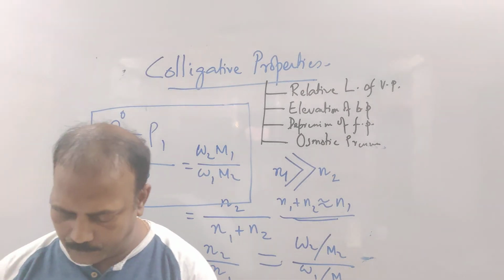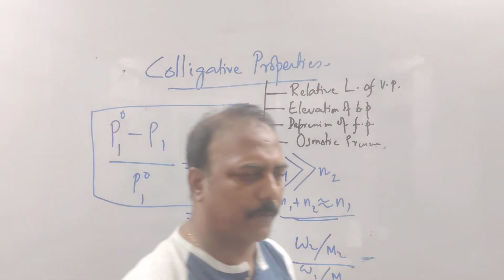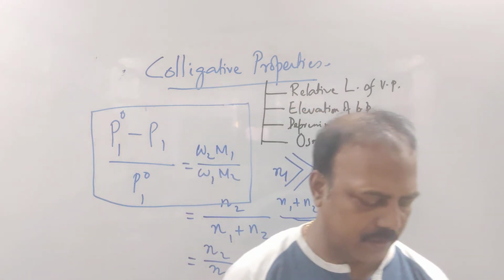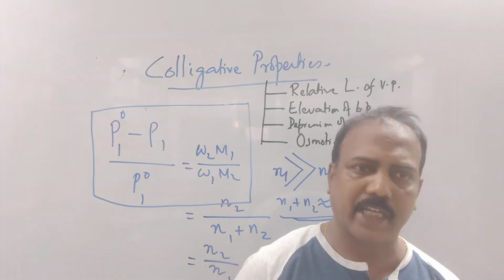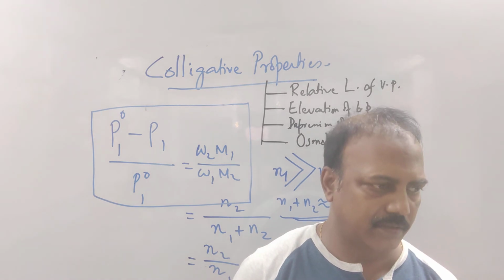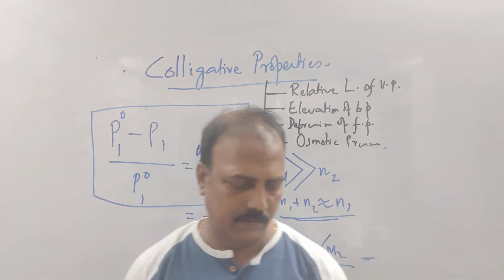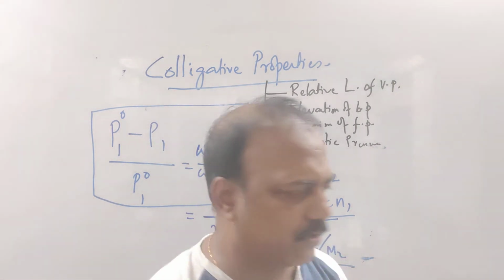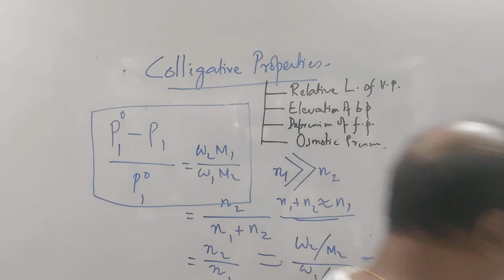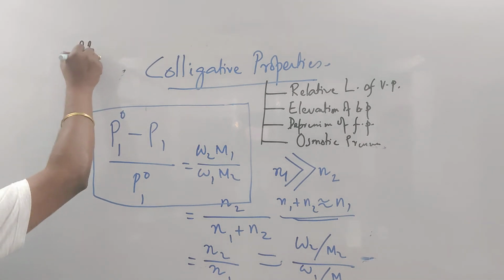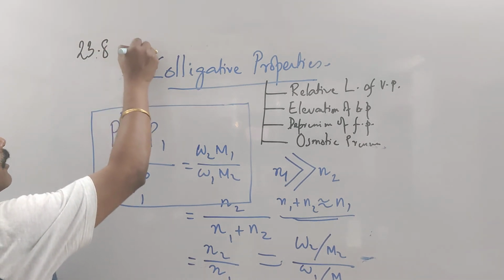Right, nothing, frame it. Vapor pressure of pure water at 298 Kelvin is 23.8 millimeter of mercury.